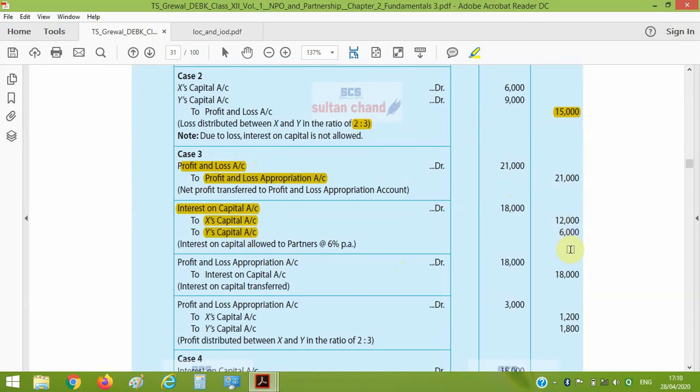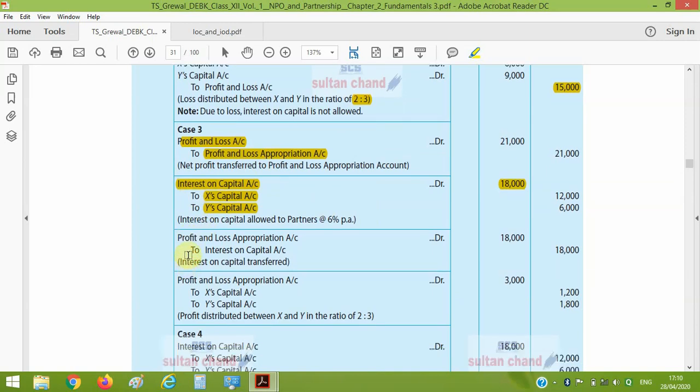to X capital account and Y capital account with the amount of 12,000 and 6,000, total is 18,000, and it is given to partners. So this will be written off from P&L appropriation account because it is an appropriation of profit. So the next entry for appropriation, that is profit and loss appropriation account debit to interest on capital account, so that interest on capital account can be written off. So out of 21,000, 18,000 is distributed among partners as interest on capital. Remaining 3,000 profit will be divided among the partners in their profit sharing ratio, that is 2:3, that is 1,200 and 1,800. I think it is clear to all.